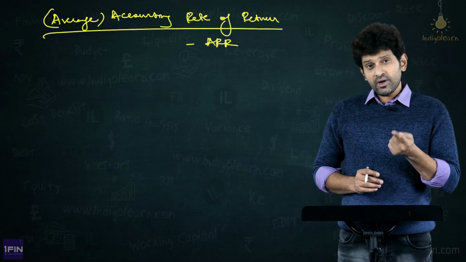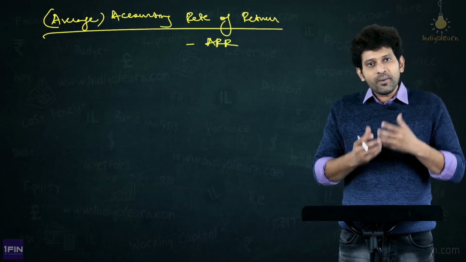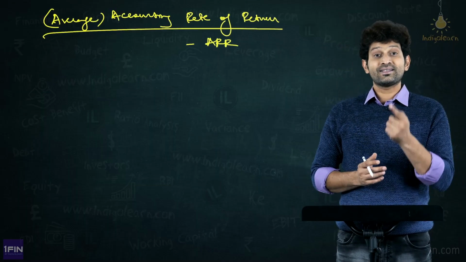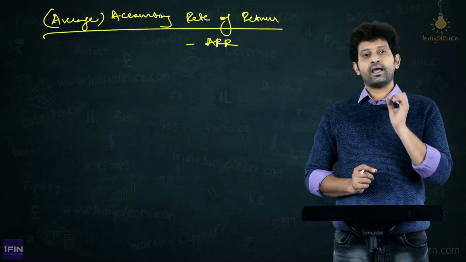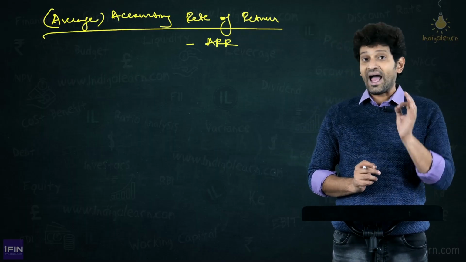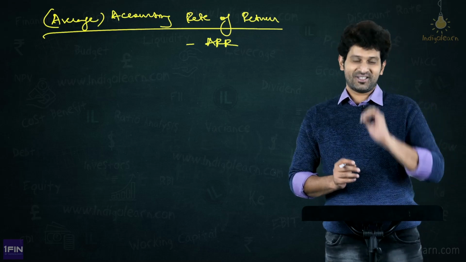Now, it is rate of return on what? There has to be some base for it. On what basis will you calculate the rate of return? Though the word is missing here, conceptually, ARR is the accounting rate of return or average accounting rate of return on investment.